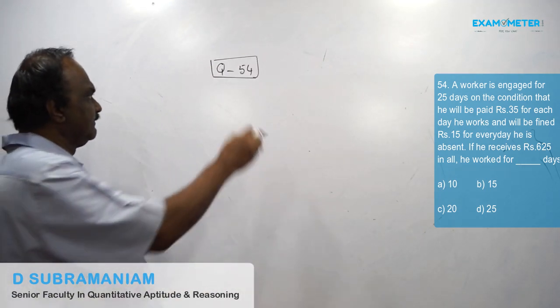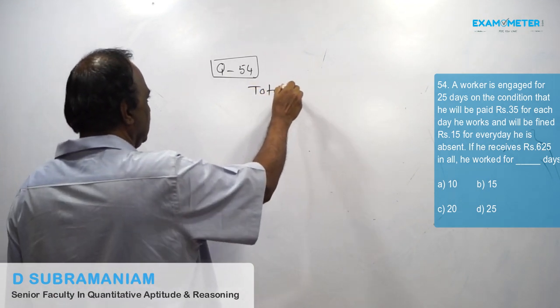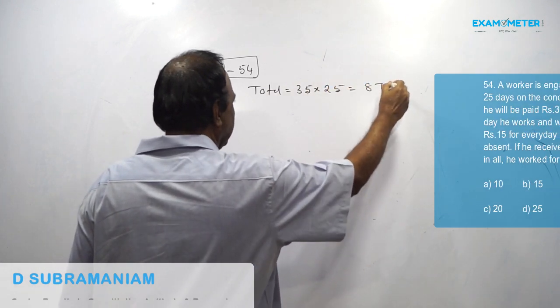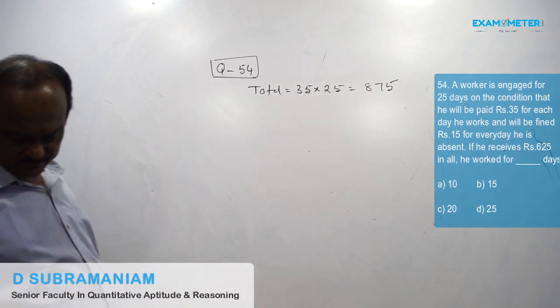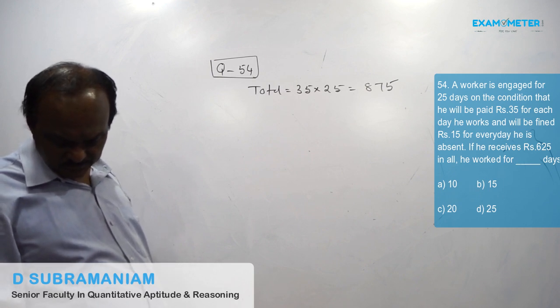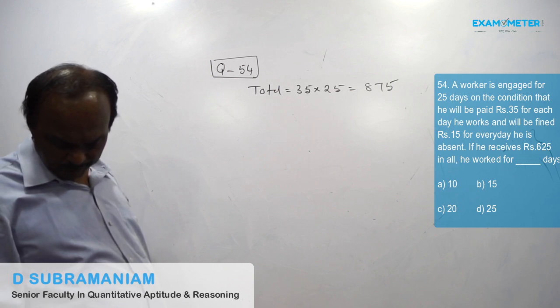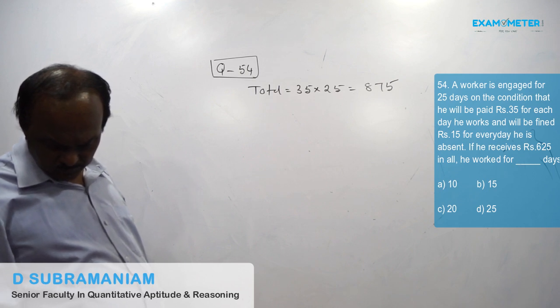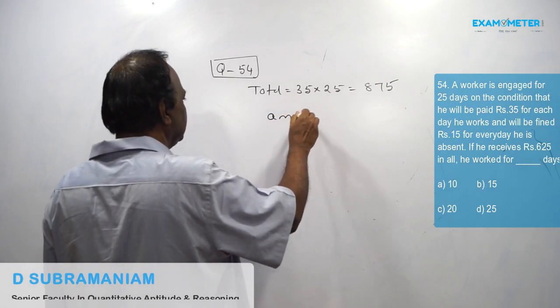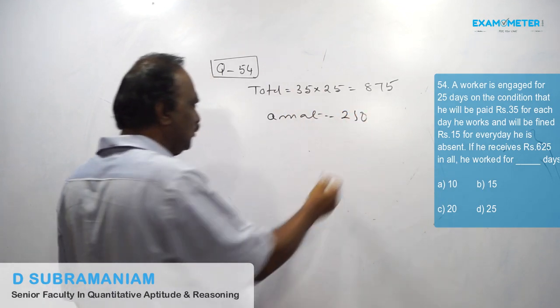Total salary: 35 into 25, 875. Amount to be received is 250.